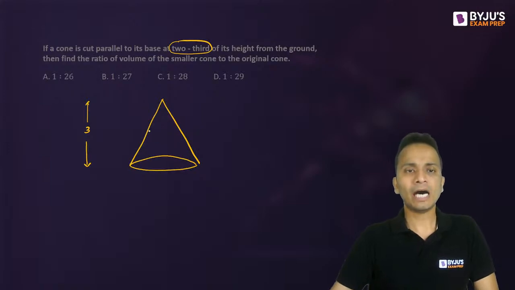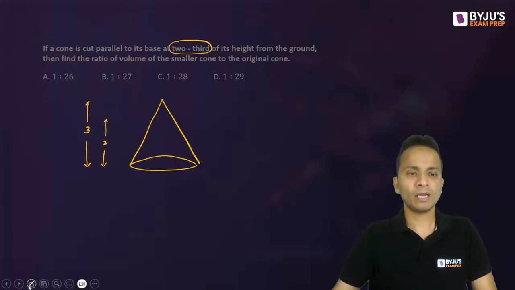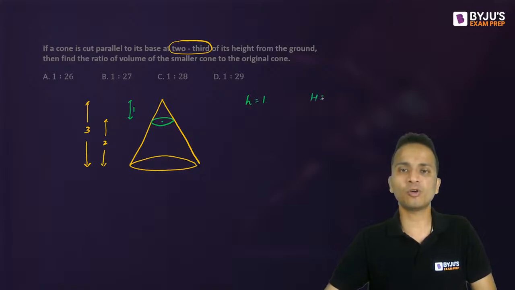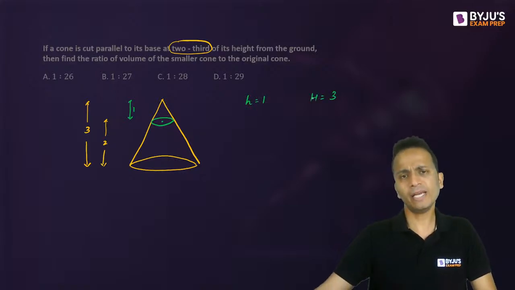Done. Now at 2/3 of the height from the ground. Now 2/3 of 3 is 2. So at a height of 2 from the ground, a cut is applied on this cone, something like this. Now the height of the smaller cone will be equal to 1, right? So the height of the smaller cone is 1 and the height of the bigger cone is 3, right?